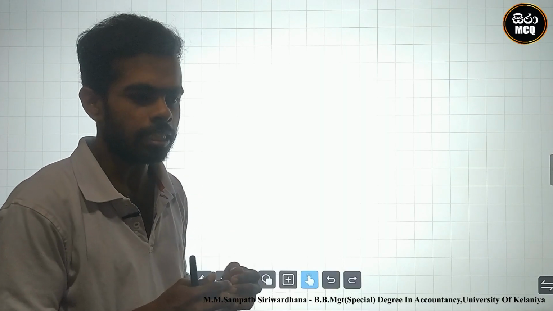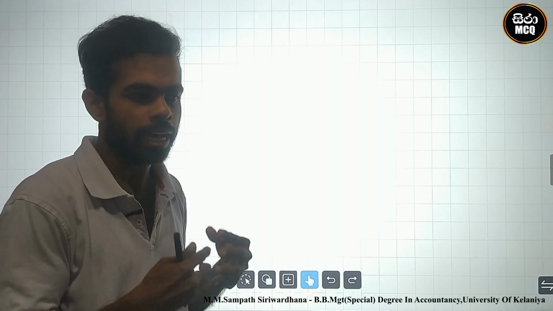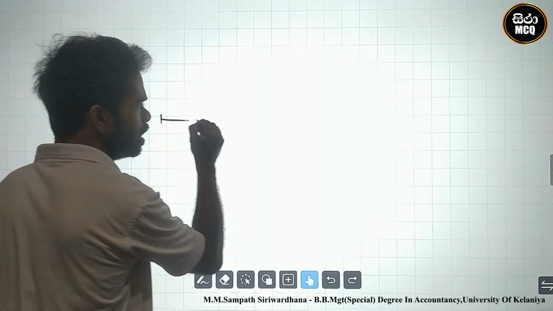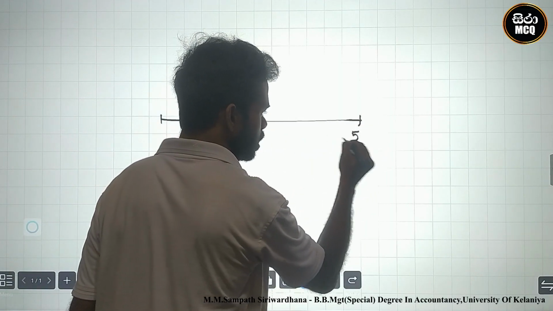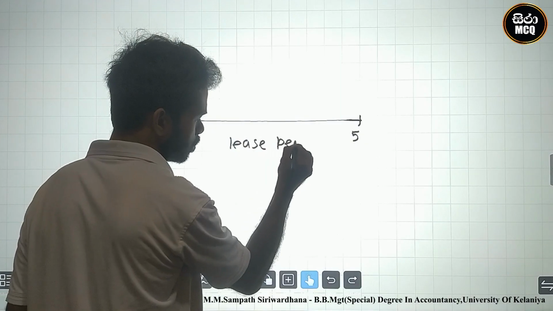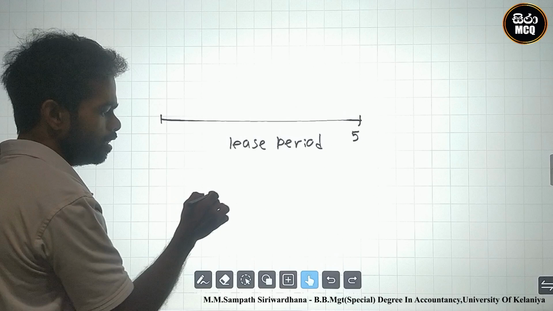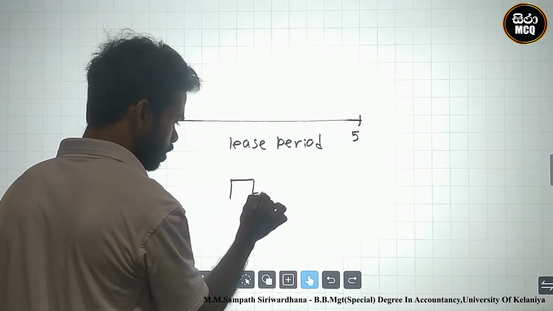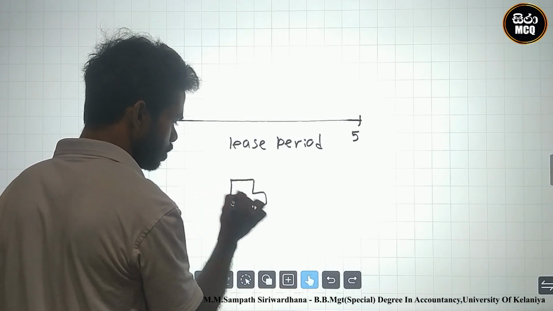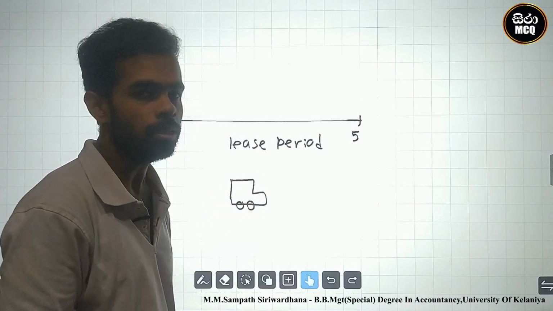A lease asset means we obtain this asset on a credit basis. At that time, this is the lease period, say a 5 years lease period. During the lease period we get a right of use asset, for example a motor vehicle. We pay the installments within 5 years.